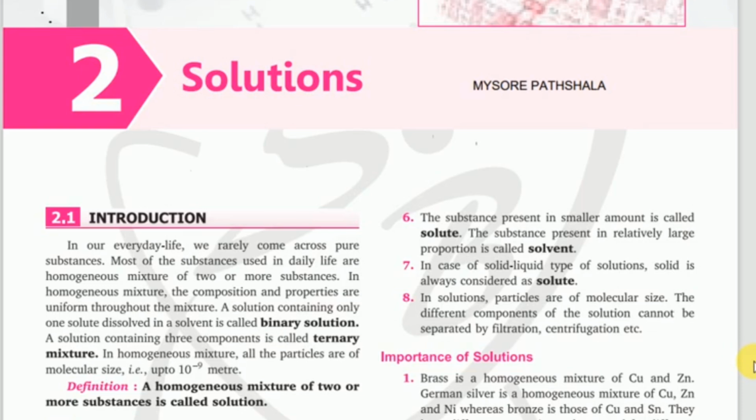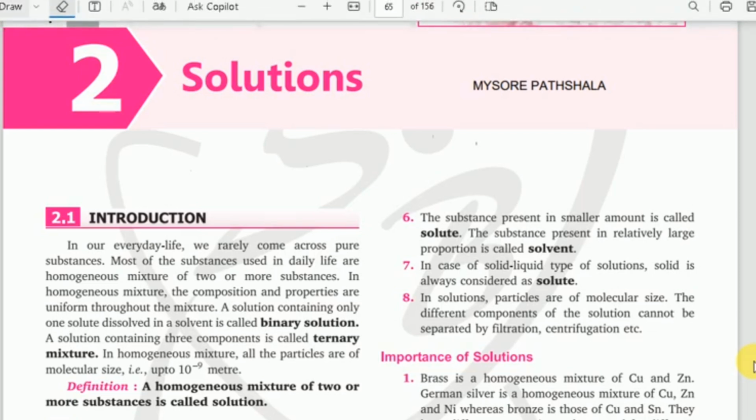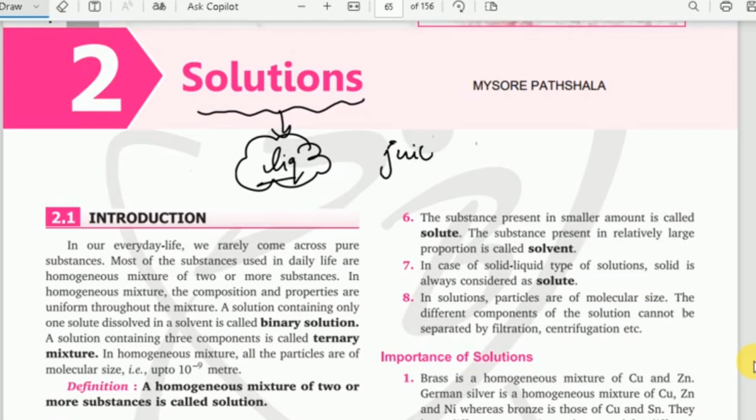So what does solution generally mean? What is the meaning of solution? Solution itself says it is something like liquid, right? If we ask any of our non-science students, obviously he is going to say solution means any liquid substance, like juice, it can be milk or coffee, tea. What are these all?